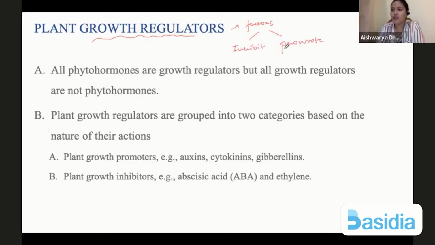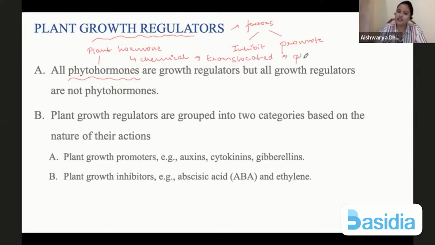Okay. So what we are going to talk about is phytohormones, or basically plant hormones. A plant hormone is any kind of chemical that is produced by the plant to manage or regulate growth. Basically, it will be translocated from one region to another. Maybe one part will produce this hormone and then it is translocated to different parts and it will take care of all the physiological reactions. Okay.